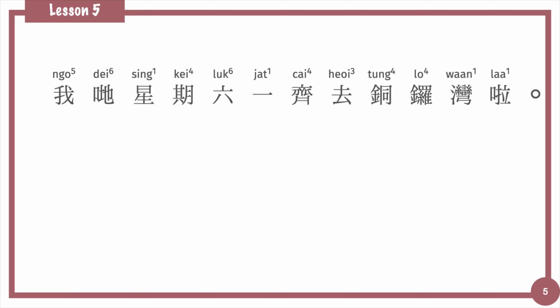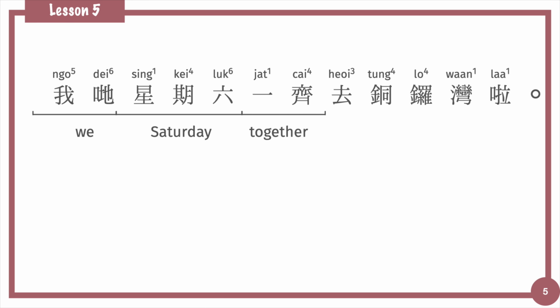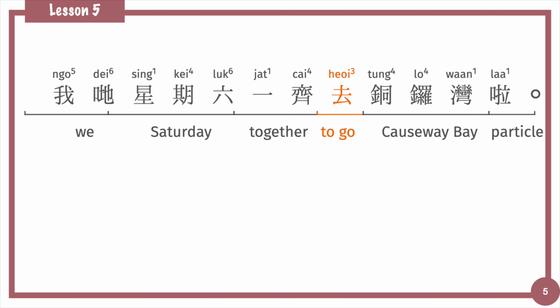Okay, let's see the last sample sentence of today. 我哋星期六一齊去銅鑼灣啦. 我哋 we, 星期六 Saturday. 一齊 is an adverb meaning together. 去 is the verb meaning to go. 銅鑼灣 Causeway Bay is a place in Hong Kong. 啦 is a particle often used at the end of the sentence.